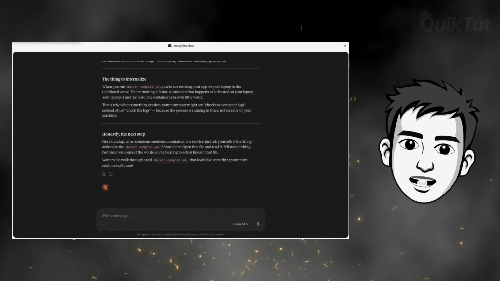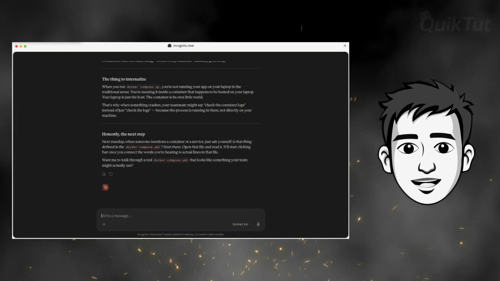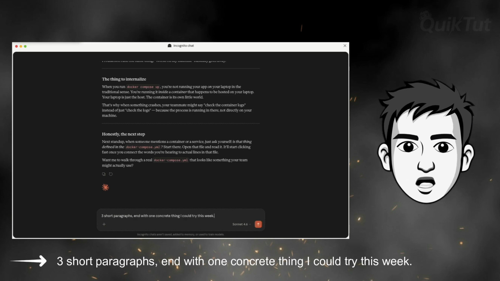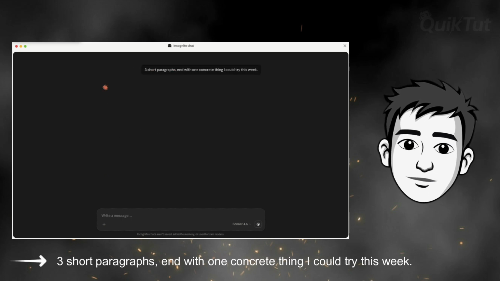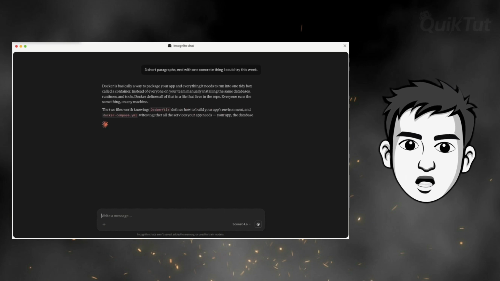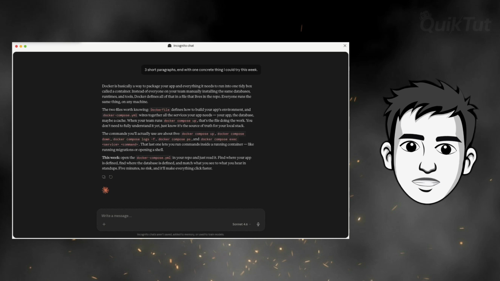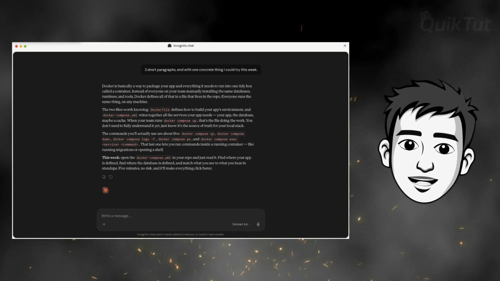The last piece is telling Claude exactly how the response should look. Something like "3 short paragraphs, end with one concrete thing I could try this week." Notice this also flips a common mistake. Telling Claude what to do works way better than telling it what not to do. So "write 3 short paragraphs" lands harder than "don't make it too long."